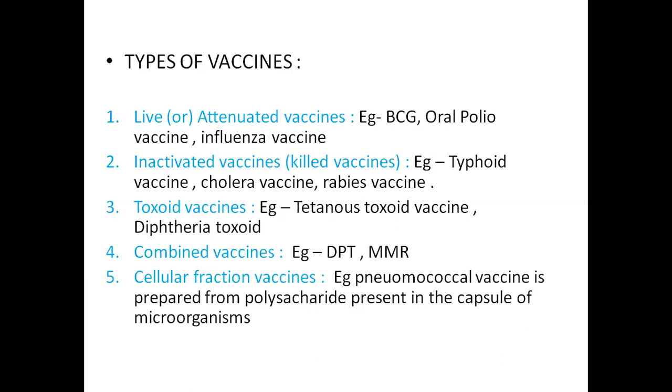The fifth type of vaccine is cellular fraction vaccines. These are prepared from extracted cellular fractions. Example, pneumococcal vaccine is prepared from polysaccharide which is present in the capsule of microorganisms. Similarly, meningococcal vaccine is prepared from the polysaccharide antigen of the cell wall of microorganisms. These vaccines are safe.